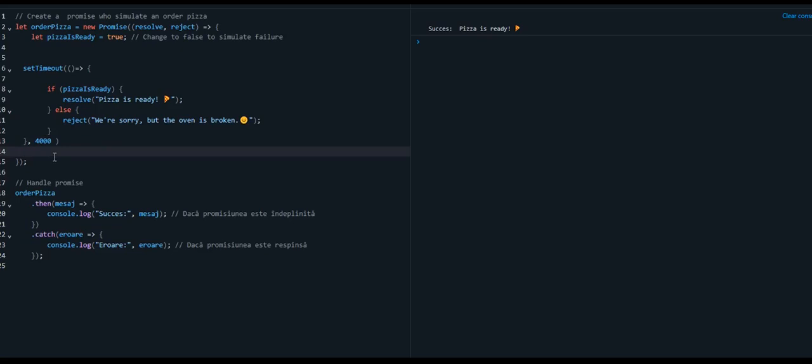My code is not frozen, because it doesn't wait 4 seconds with all the code blocked. No, it's asynchronous, and that means all the rest of the code will be executed, and in this time the other part with this setTimeout will also be executed.